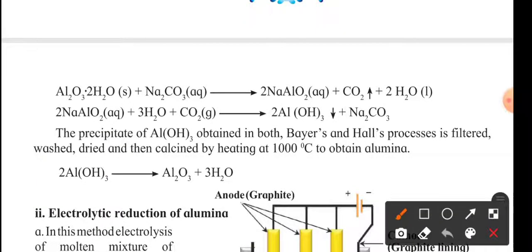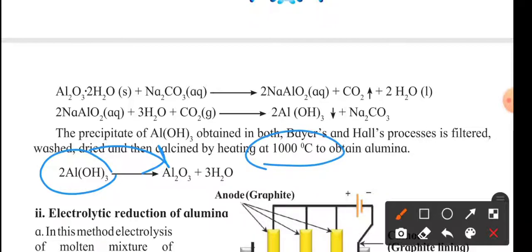So we are getting aluminum hydroxide, and this aluminum hydroxide is heated, or washed and dried, and we get aluminum oxide at a temperature of 1000 degrees Celsius.